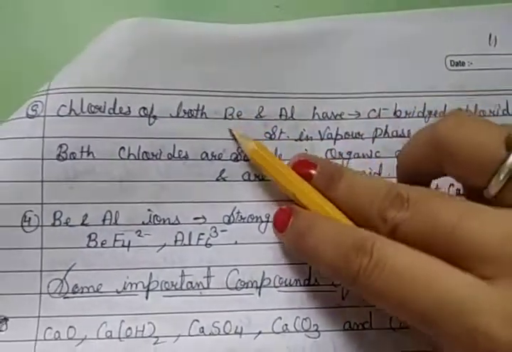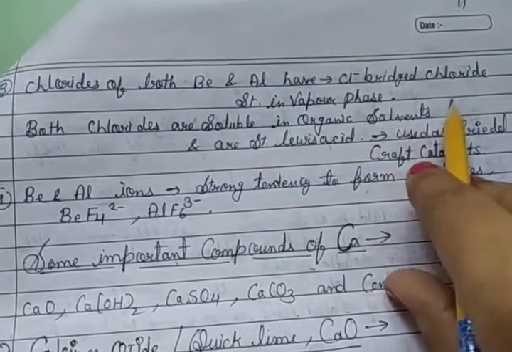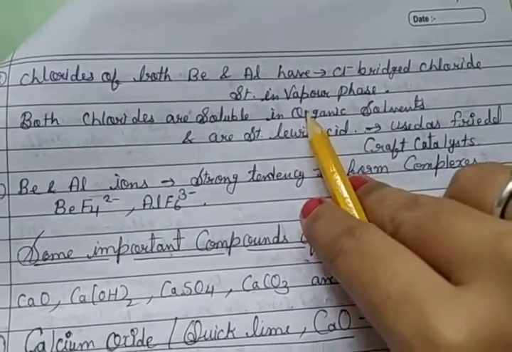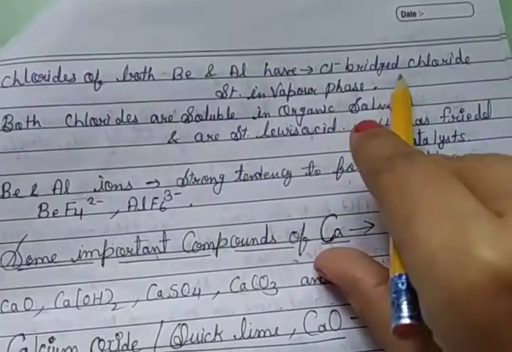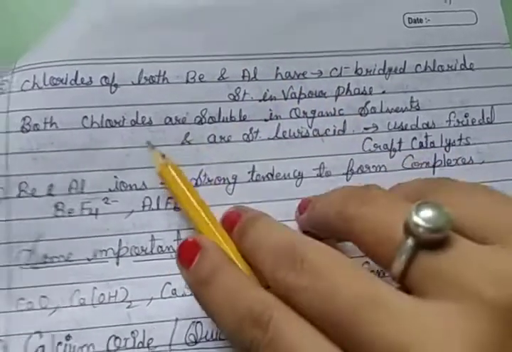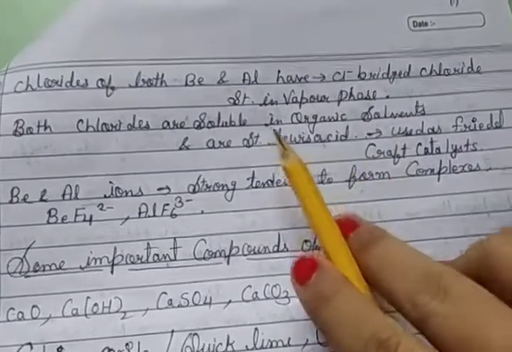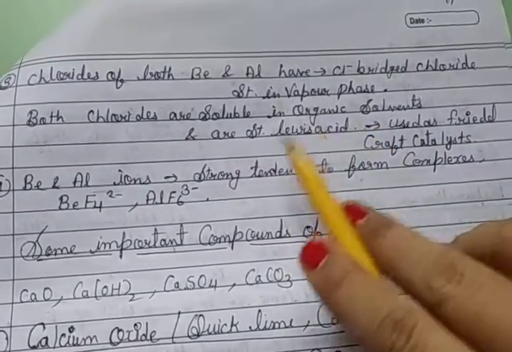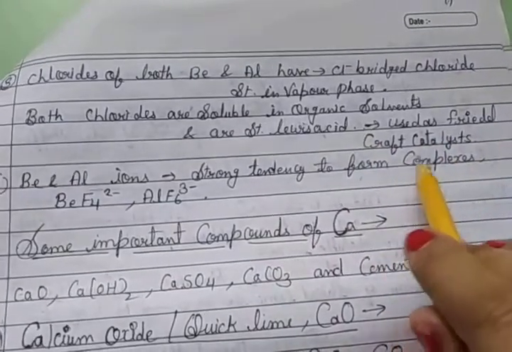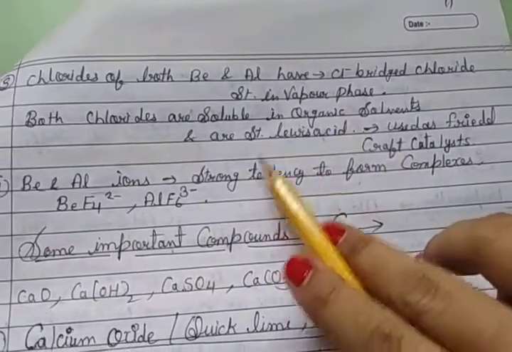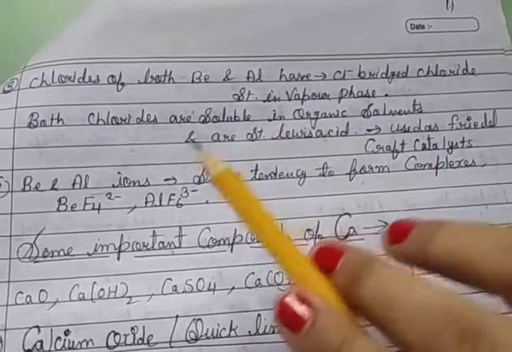Then the chlorides of both beryllium and aluminium have a Cl- bridged chloride structure in the vapor phase. Both chlorides are soluble in organic solvents and are strong Lewis acids used as Friedel-Crafts catalysts.